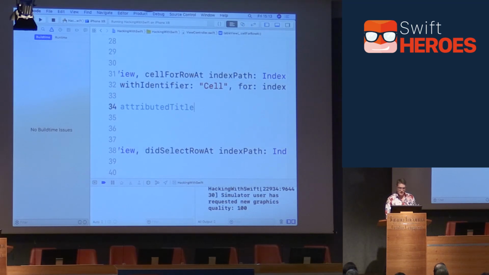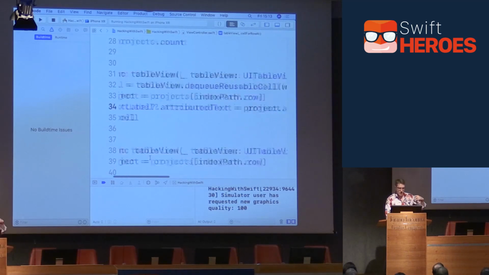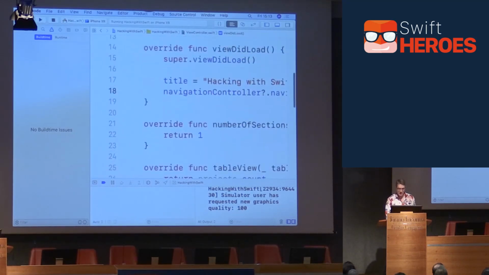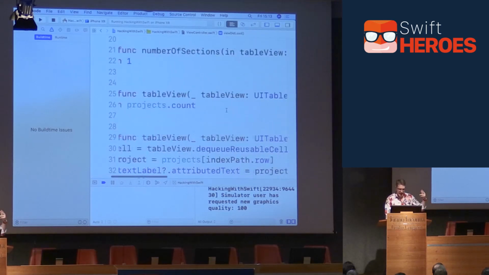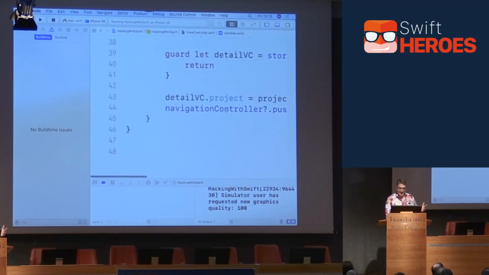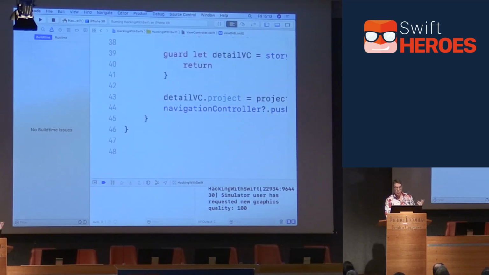Easy peasy. Next up, what remains in this view controller is table view stuff mostly. You'll see it is a table view controller, so it behaves by default as the data source and delegate for our table. So we have number of sections, number of rows in section, cell for row at, and did select row at. So all that's left is table view stuff. Now, of the two of those things, realistically, the data source is significantly easier to extract out and put somewhere else, because you might want to have the same table data being loaded and shown somewhere else, so you can make reusable data sources very, very easily.